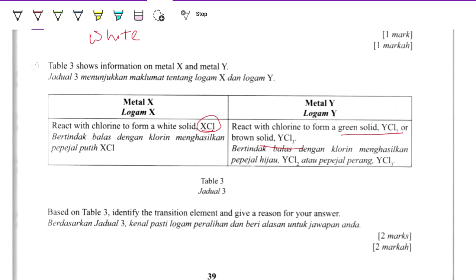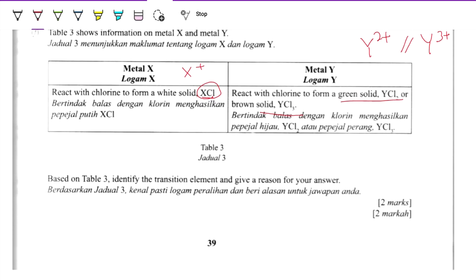So this one has 2 oxidation number, and this one only has 1 oxidation number, so it will be X plus. Based on table 3, identify the transition element and give a reason for your answer.